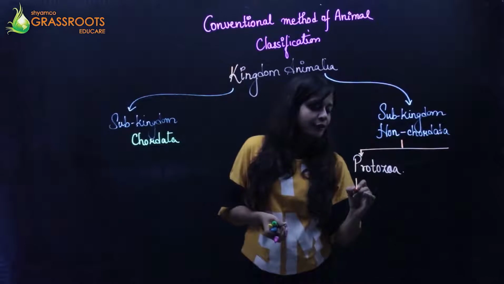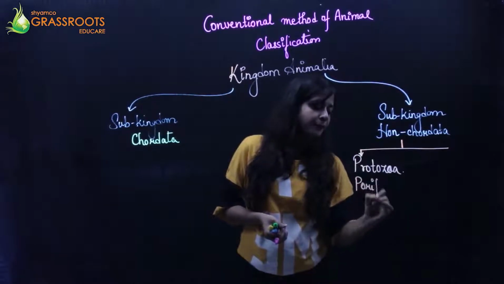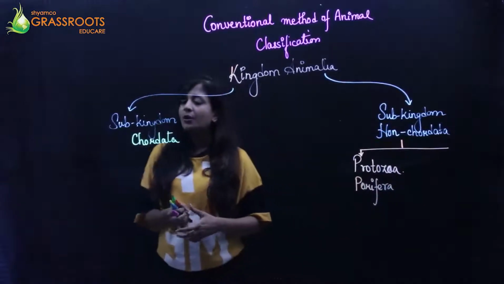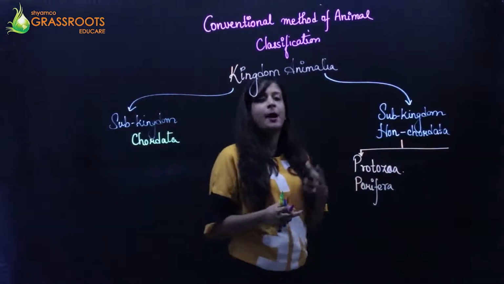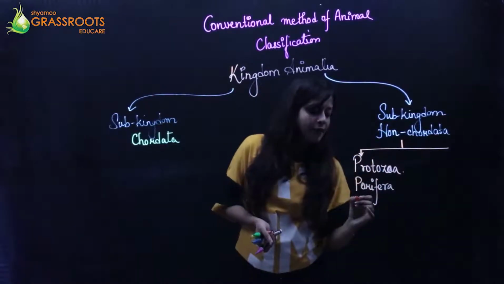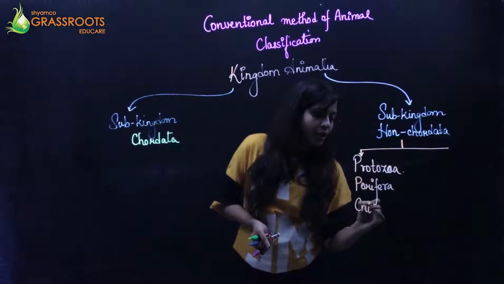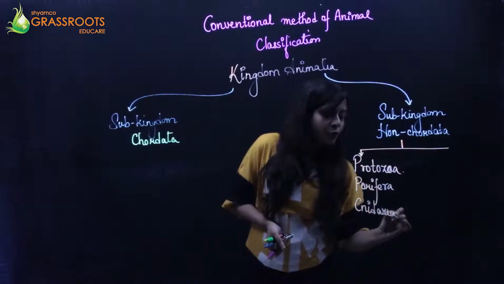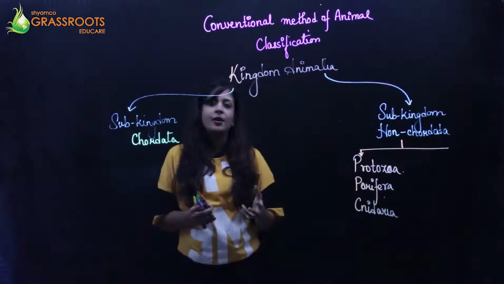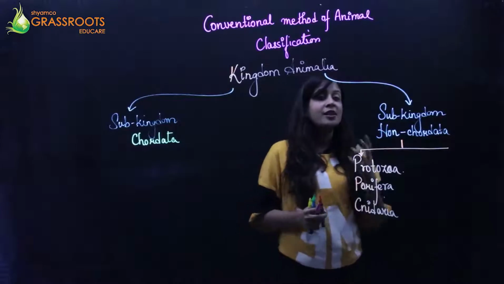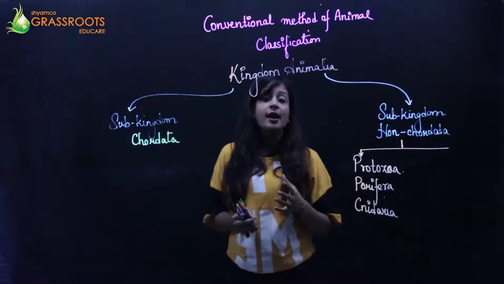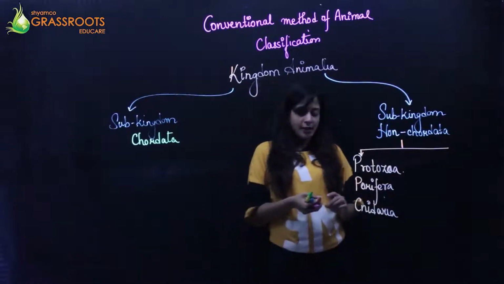The next phylum is your porifera. For example, in porifera you must have heard about Scypha or the bath sponge, right? So these belong to this phylum porifera. Now the next phylum is your Cnidaria. Whenever you go to any aquarium or any place where animals are kept, you must have seen the jellyfish, right? Then you must have heard about sea anemones. Those belong to this phylum Cnidaria.